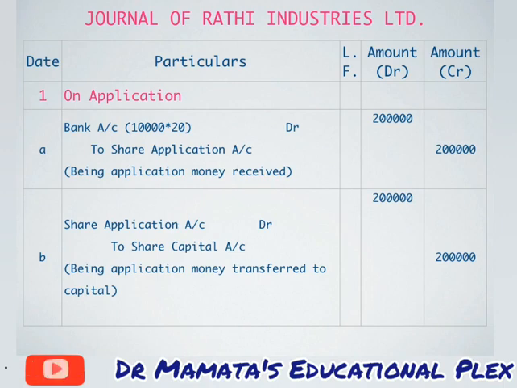Firstly, we have to write down the company's name, Journals of Rathi Industries Limited. Then our format goes like, first column is of date, second column is of particulars, third column is of ledger folio number, and then the amount columns, debit amount and credit amount. Firstly we will write down the entry on application, that is the entry of our first installment. So we have written a heading, on application. The first entry will be bank account debit to share application account. Now 10,000 shares, application money is fixed at 20 rupees, so the amount will become 2 lakhs.